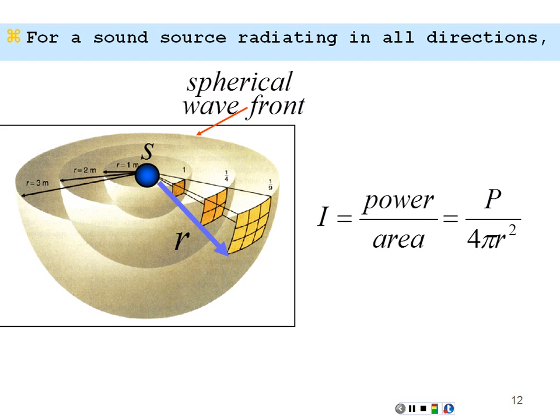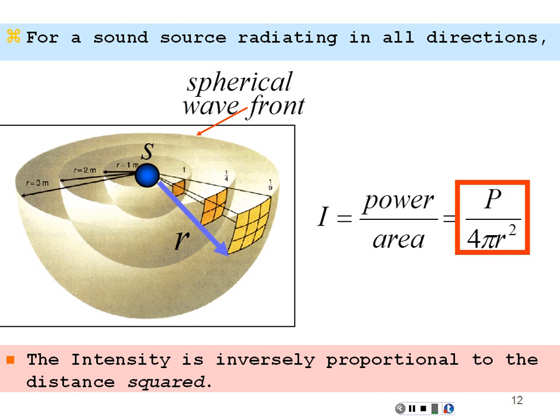So the further we get away, the intensity drops off as your distance squared. If we were 3 meters away, then we have 9 times the area that the same power is being distributed over, and hence we would only get 1/9 as much where we happen to be. So the intensity is inversely proportional to the distance squared.